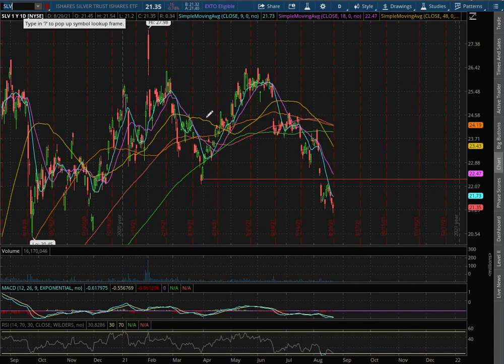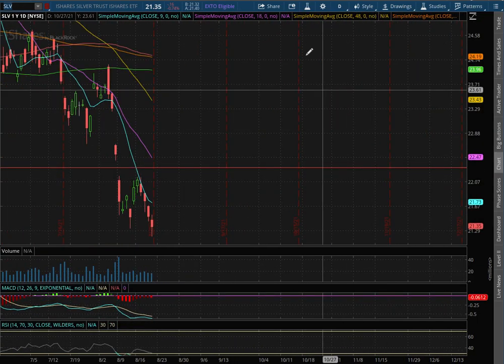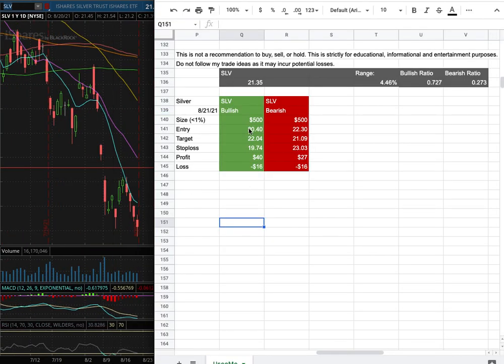As with the trade idea, I'll be trading SLV, and my position size for it is less than 1% of my portfolio. My long entry is at $20.40. My sell target is at $22.04. My stop loss is at $19.74.